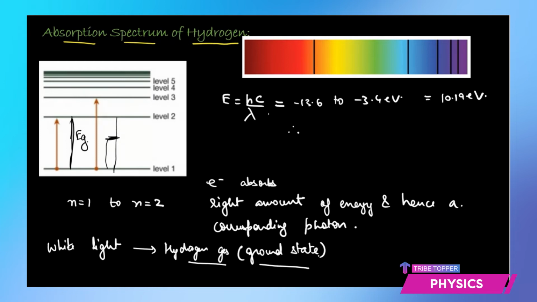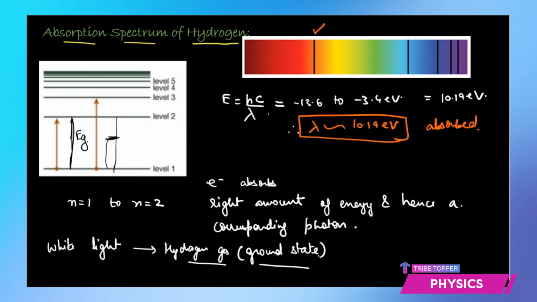Therefore, the wavelength which corresponds to this 10.19 electron volt of energy will be absorbed by the electrons. Now when that wavelength is absorbed, at that point you will receive a dark line, like you can see one here.